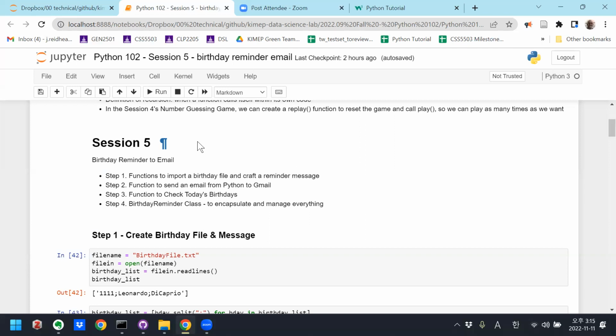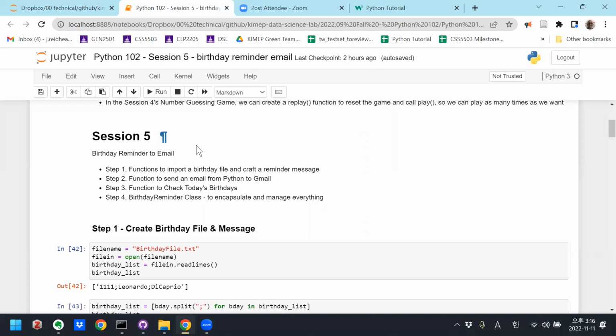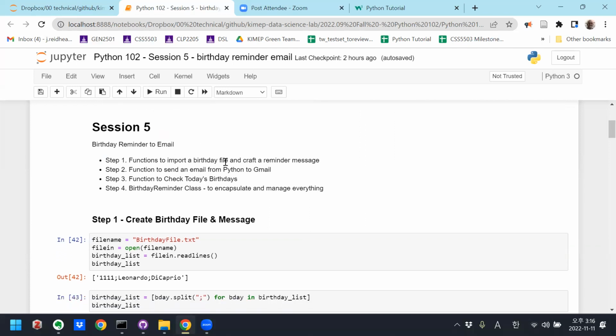Or something like that. I didn't want to do that today because that's a little bit trickier. But fortunately, Gmail makes it fairly easy to interact with Python. So that's what we'll do today. Okay, so the first step here is to import a birthday file and to craft a reminder message.